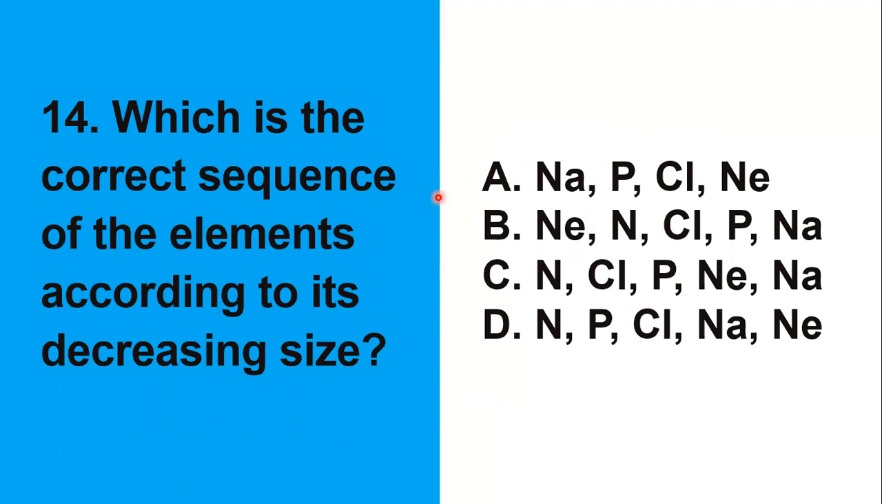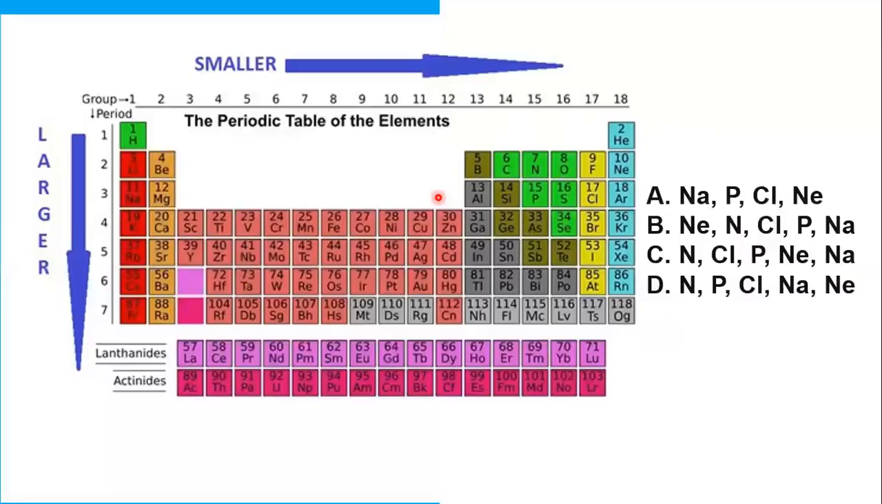14. Which is the correct sequence of the elements according to decreasing size? We are looking for the series where the atomic size decreases. In the periodic table, this is the trend in atomic sizes: it gets smaller as you go right and larger as you go down. Let's try letter A. Si Na nasan? Dito. At nasan si phosphorus? Ito. Sino mas small? Si phosphorus is much smaller than Na. Tama ba? Okay, so correct na ito.